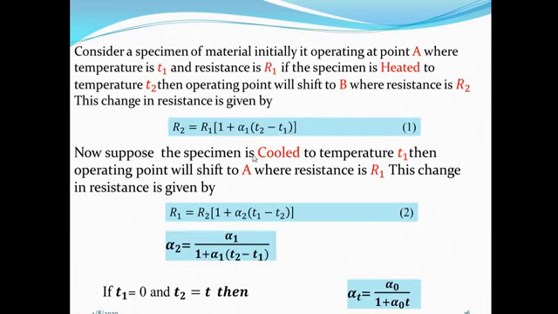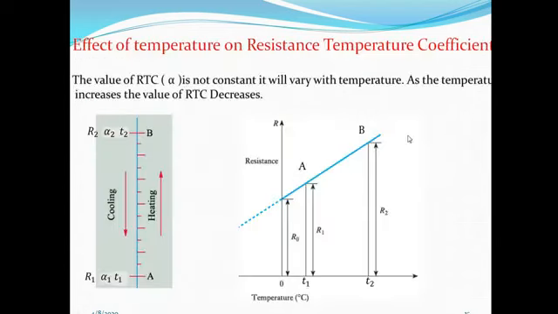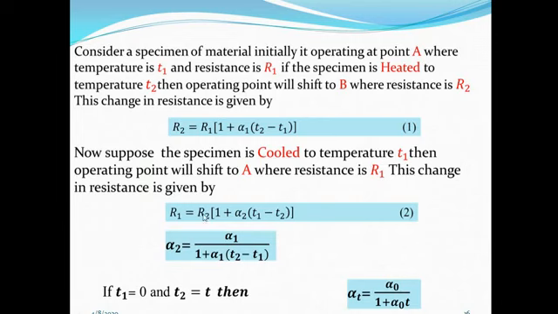Now suppose the specimen is cooled to temperature T1. Then in the diagram, the operating point shifts to A. Okay, that is the cooling process. So for the cooling process, R2 is the initial resistance and R1 is the final resistance. So R1 is equal to R2 into (1 plus alpha 2 (T1 minus T2)). After solving these two equations by taking the ratio R1 by R2 and solving, we get the value of alpha 2 as alpha 1 upon (1 plus alpha 1 (T2 minus T1)).